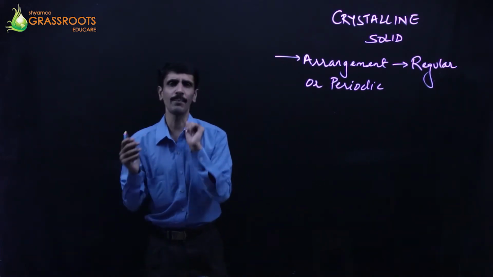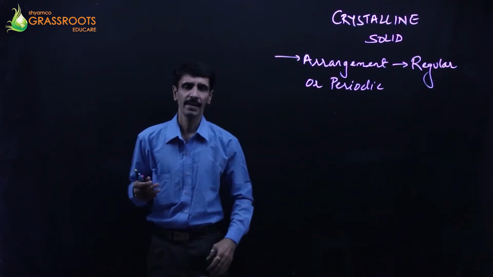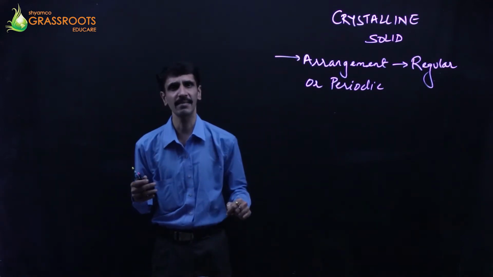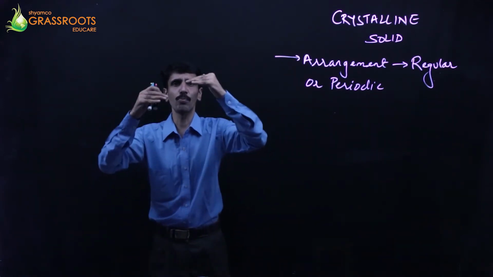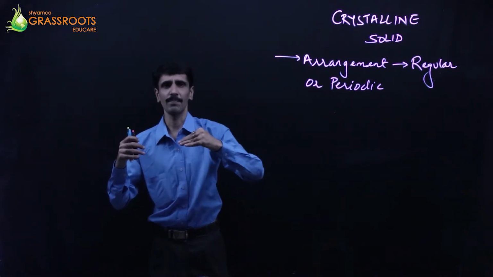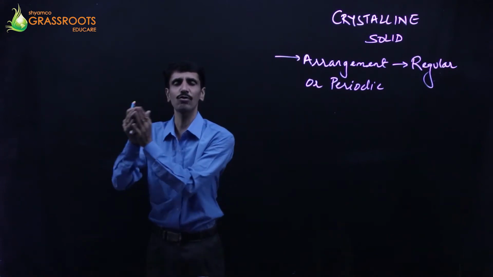यानी समझो, for example मैं देता हूँ कि अगर first layer है and there are 4 particles. Second layer, which is on the top of the first layer, there are say suppose 3 particles. Then suppose there are 2 particles. Then once again 4, 3, 2. That way. Or else we can also say that the number of atoms in every layer is going to be same.